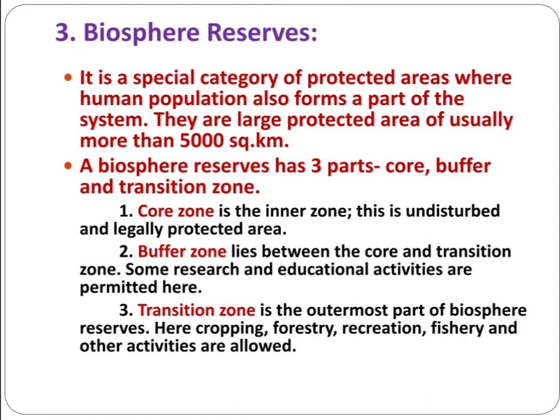A biosphere reserve has three parts: there will be a core, buffer and transition zones. So which are the three zones? The first, the core zone, is the inner zone. This is an undisturbed and legally protected area. The buffer zone lies between the core and the transition zone. Some research and educational activities are permitted in the buffer zones of biosphere reserves.